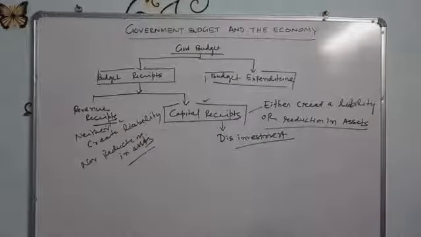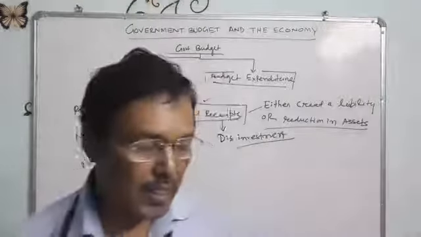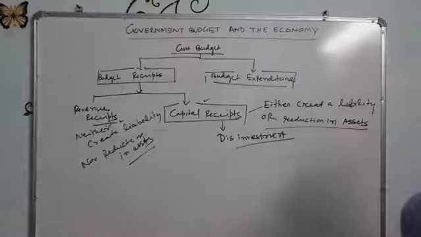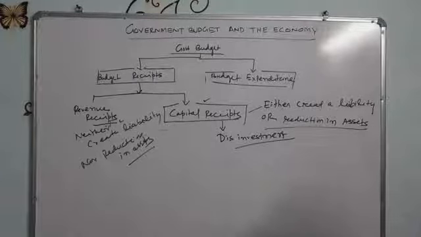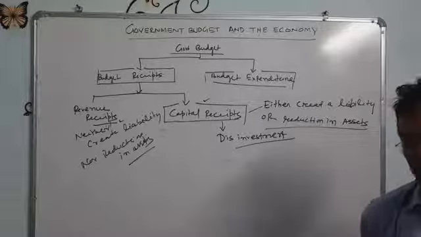Not investment, disinvestment. In the case of the government, when the public sector or the government sells some part of its shares or equities to any person or private parties, the income earned by the government is called disinvestment.